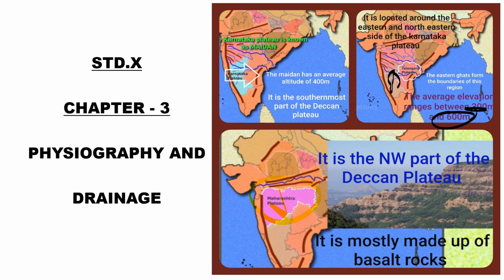Then it is Karnataka Plateau. Karnataka Plateau is also known as Maidan. The Maidan has an average altitude of 400 meters. And where is it located? It is located in the southernmost part of the Deccan Plateau. It covers a large portion of the Deccan Plateau.